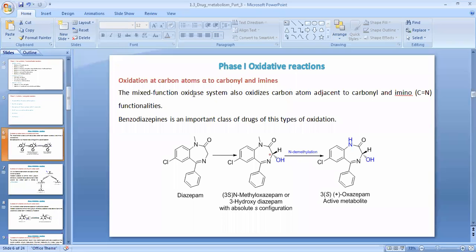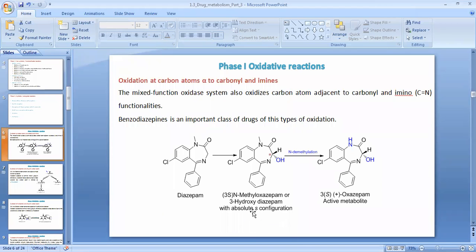Now the mixed function oxidase system also oxidizes the carbon atom which is adjacent to the carbonyl functional group and imino functionalities. Such types of molecules which we are going to oxidize by this phase 1 mechanism are an important class of drugs for this type of oxidation.